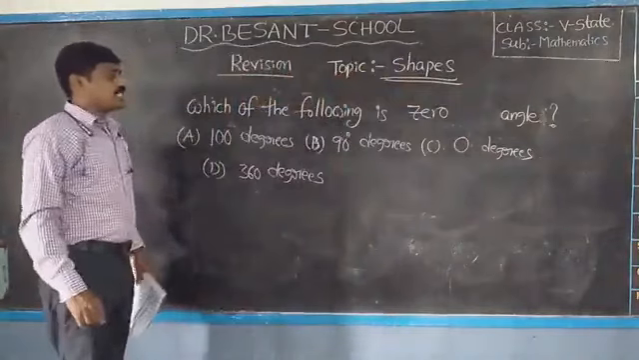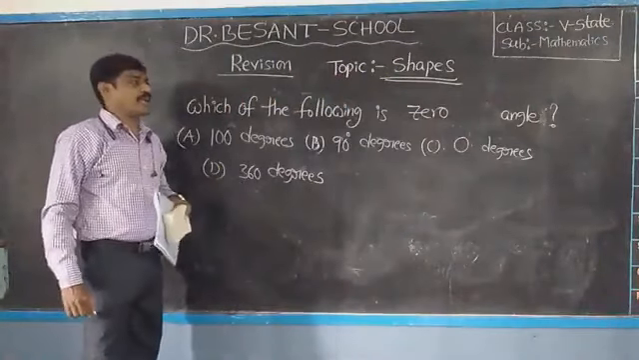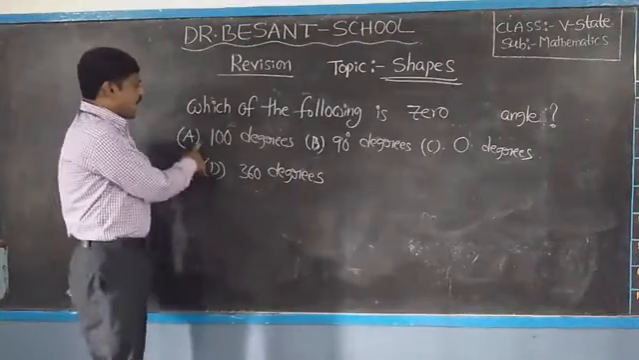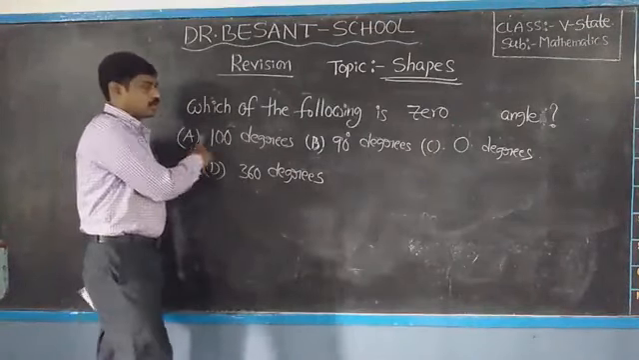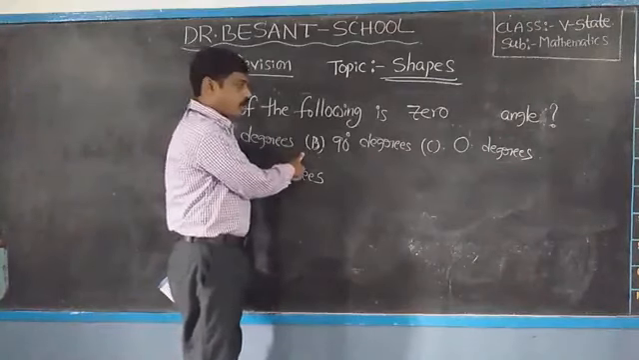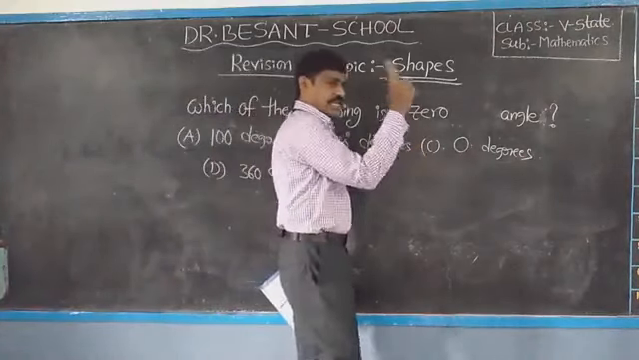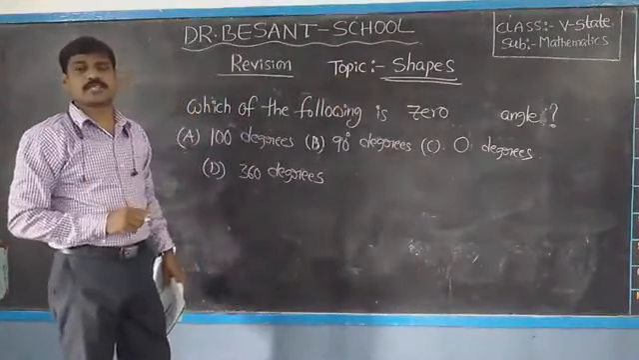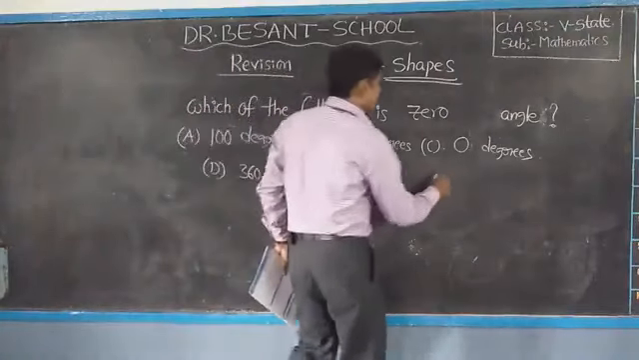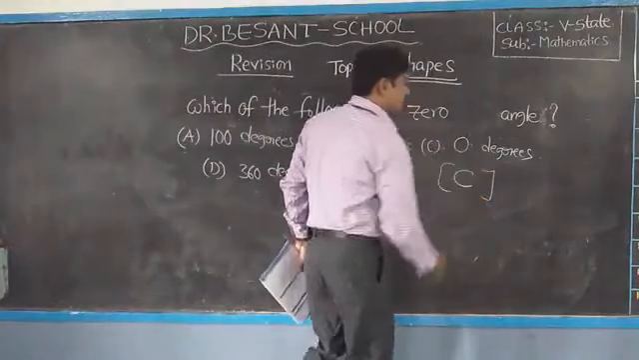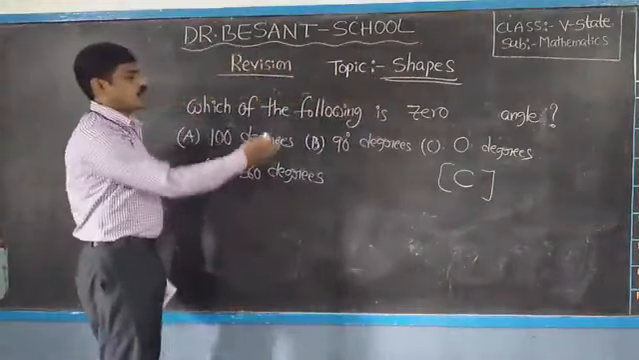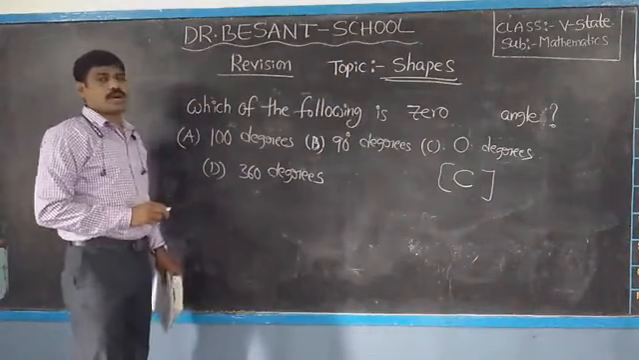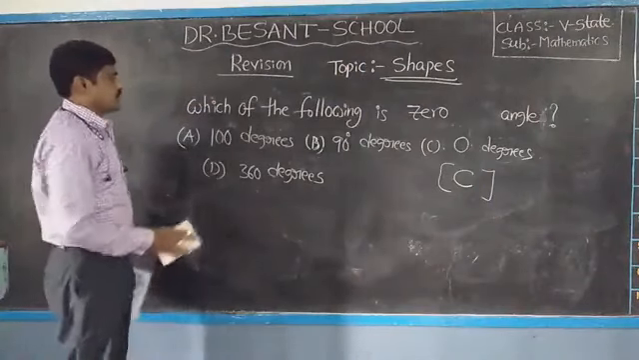Which of the following is a zero angle? Okay, then what you have to say? Option A 100 degrees wrong, option B 90 degrees wrong, option C 0 degrees correct. So what is the measure of a zero angle? 0 degrees is the measure of a zero angle. So answer C. Is it correct or not? Yes. Option C is the correct one. So this is the way you have to answer. Okay children, next.